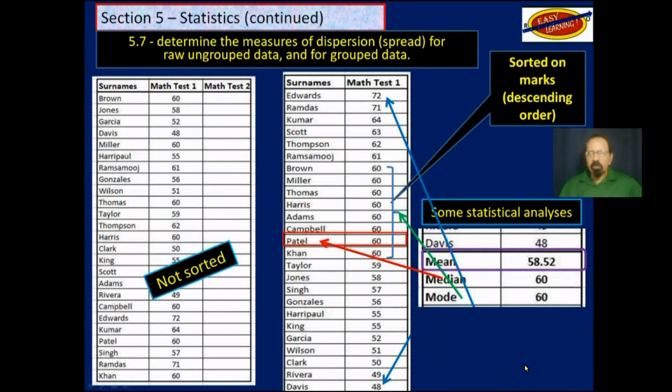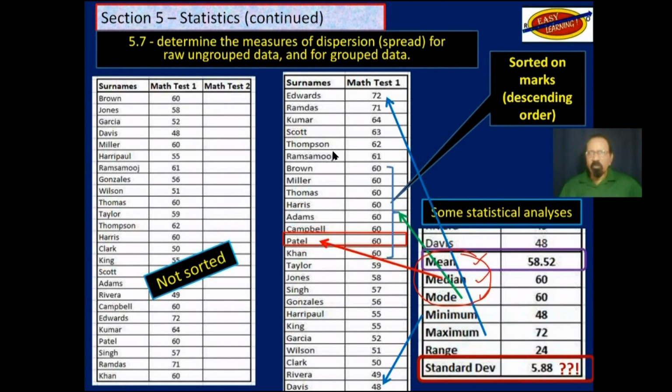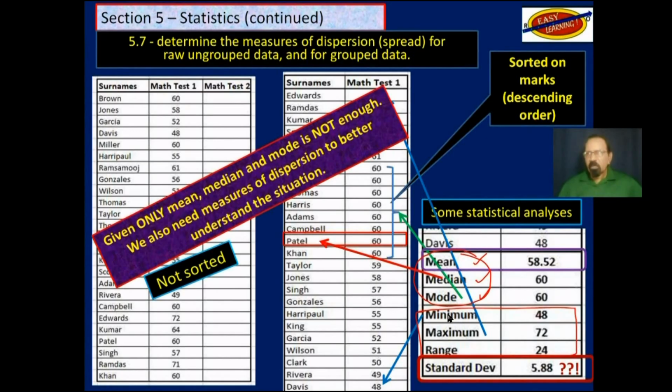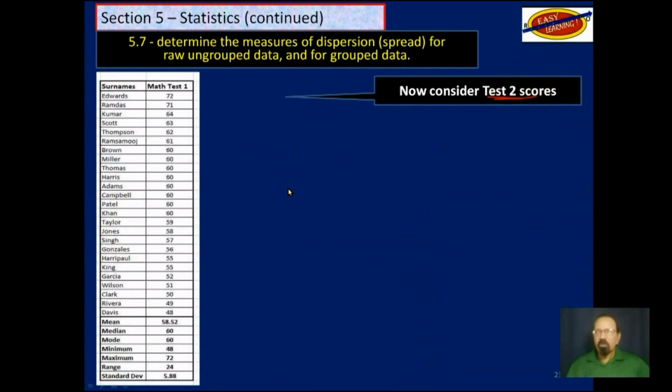So if you were given just the measures of central tendency, you would have a distorted version of what this means. However, if you look at the measures of dispersion, we have a completely different picture of what happens. So given only mean, median, and mode, that is not enough. We also need measures of dispersion to better understand the situation. So now let's consider test 2 scores. That was test 1. Let's consider test 2 scores.